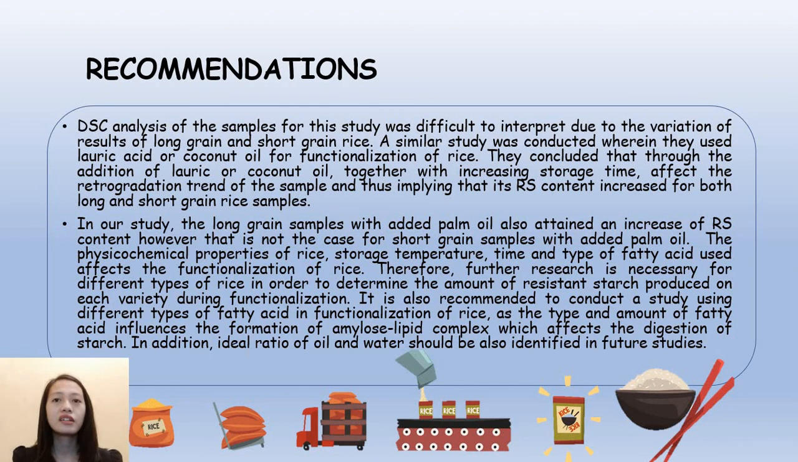In our study, the long-grain samples with added palm oil also attained an increase of RS content. However, that is not the case for short-grain samples with added palm oil. The physical-chemical properties of rice, storage temperature, time, and type of fatty acid used affects the functionalization of rice. Therefore, further research is necessary for different types of rice in order to determine the amount of resistant starch produced on each variety during functionalization.